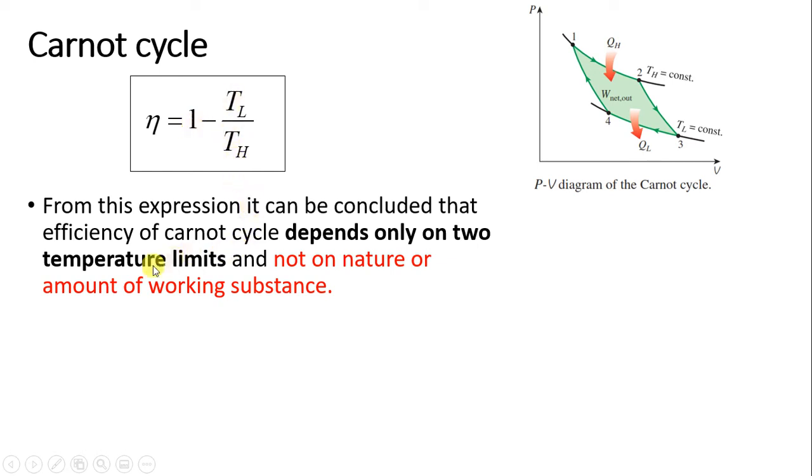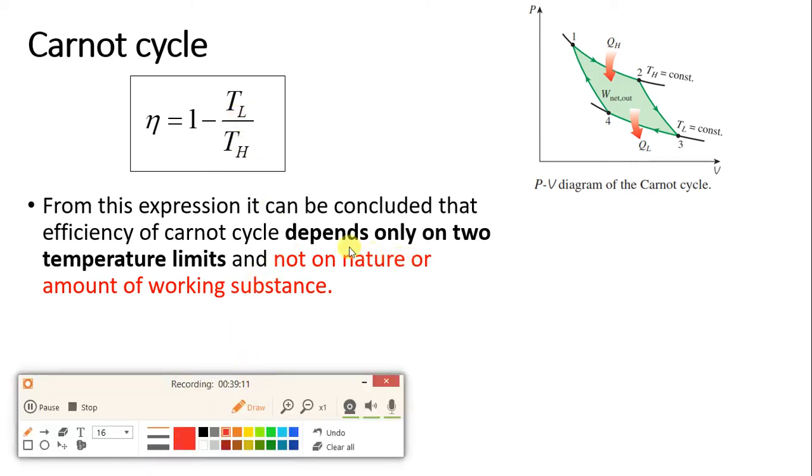What we can conclude is that the Carnot cycle efficiency depends only on temperature limits. Very important conclusion. So for the Carnot cycle, efficiency depends only on the 2 temperature limits and not on the nature or amount of working substance.